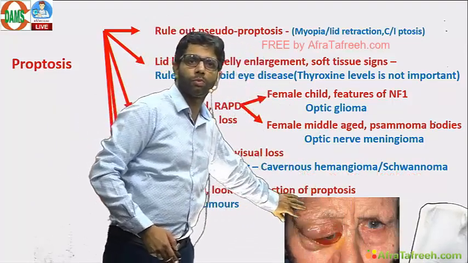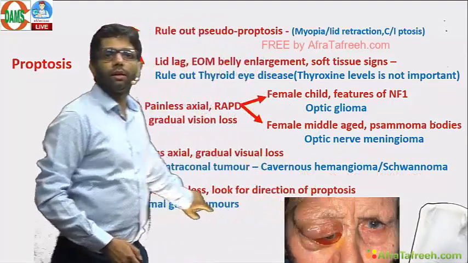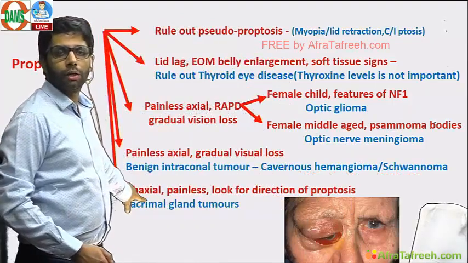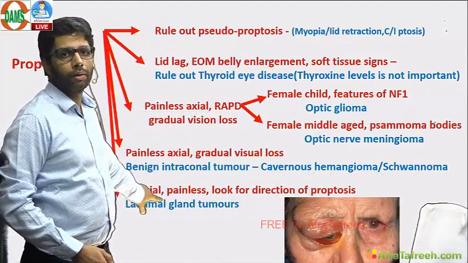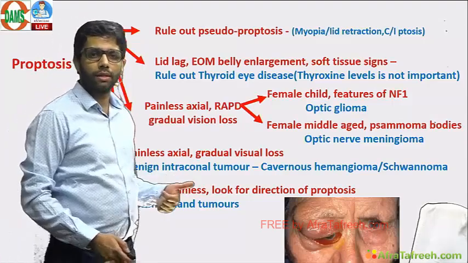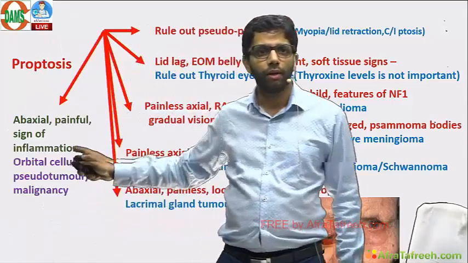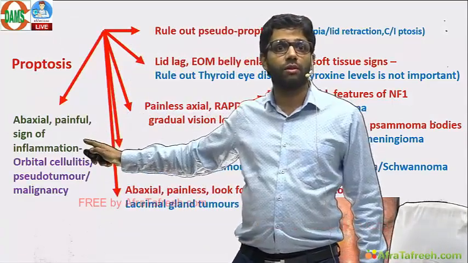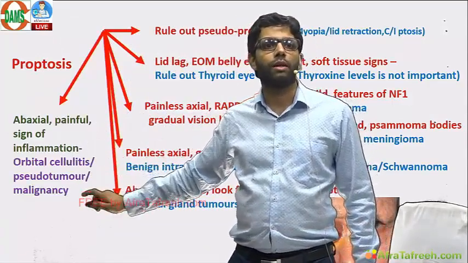Where should the tumor be? Supero-lateral. What is supero-lateral? Lacrimal gland tumors. Most common lacrimal gland tumor, pleomorphic adenoma. Painless. Which lacrimal gland tumor will have pain? Adenoid cystic carcinoma. Painful conditions: cellulitis, pseudotumor, malignancy.